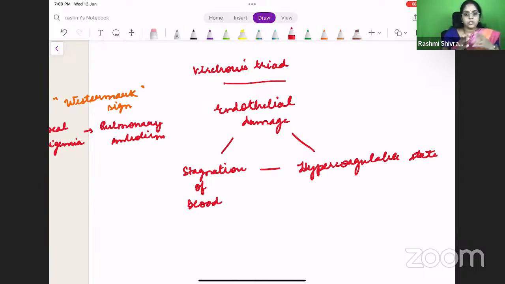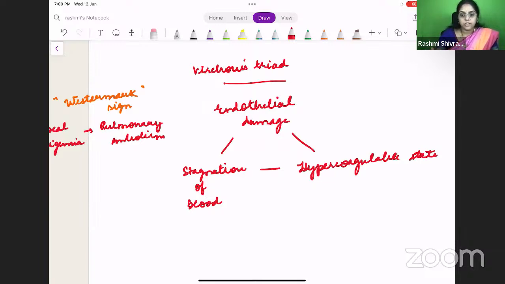As I told you, the questions can describe all these things. All these are clues in the question, so we have to pick up the clues and find out the answer, isn't it? So these are the findings. What are the hypercoagulable states? Very commonly, it can be a factor V Leiden mutation or protein C deficiency. All these things are hypercoagulable states. OCP is a very, very important thing that you need to keep in mind, right?